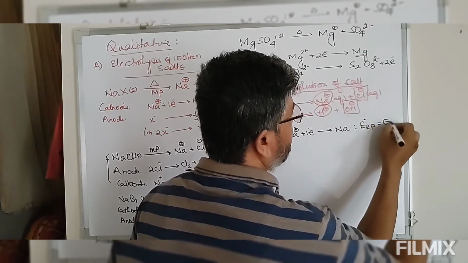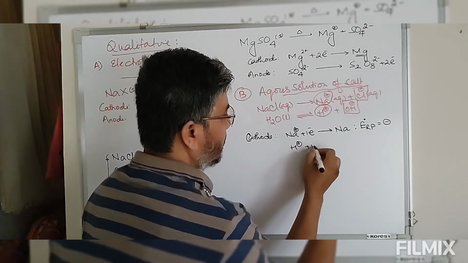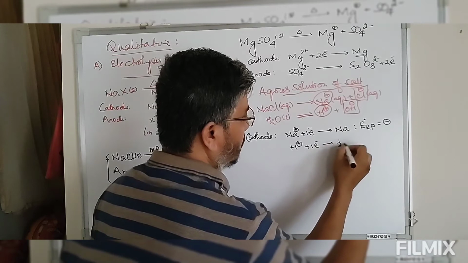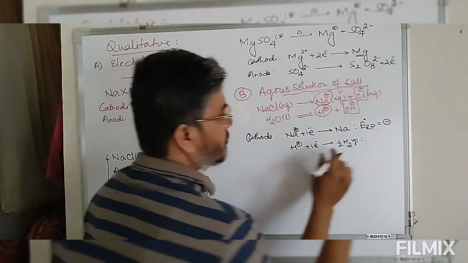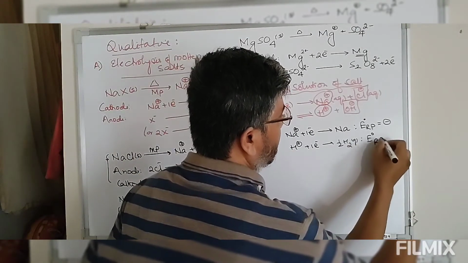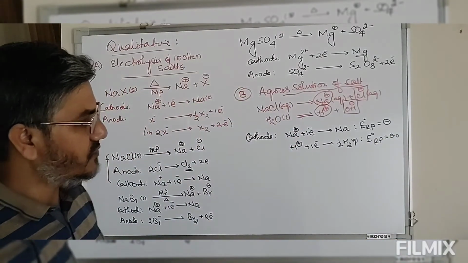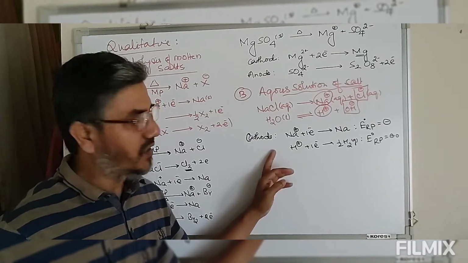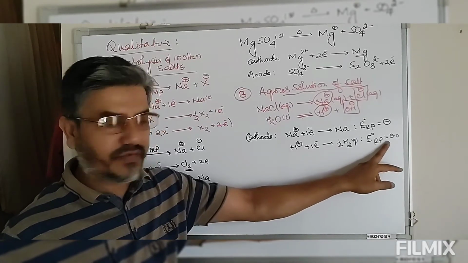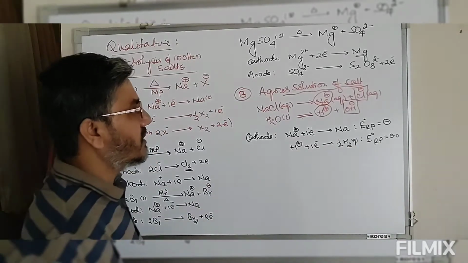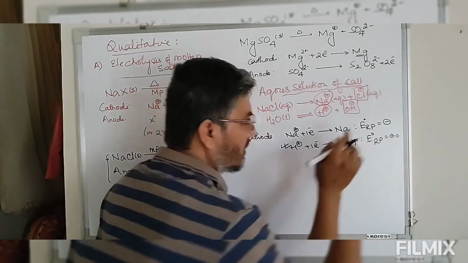Reduction potential of sodium is negative. Now along with this, look at the H plus ion. H plus ion will undergo reduction to give you hydrogen gas. We all know the standard reduction potential of the hydrogen electrode is 0. If you compare the reduction potential of sodium and H plus, this reaction has a more favorable value than sodium. So H plus ion will preferentially reduce at the cathode.